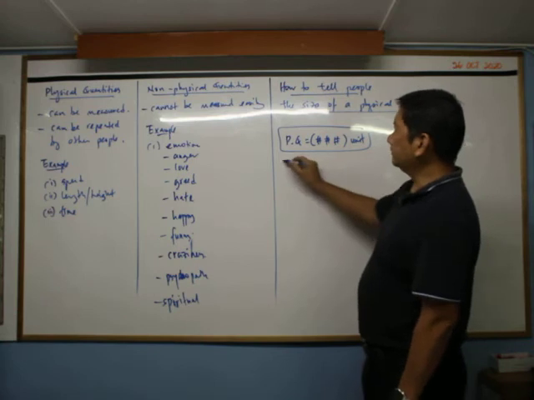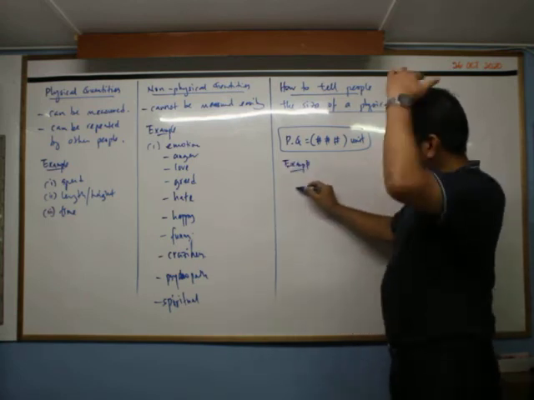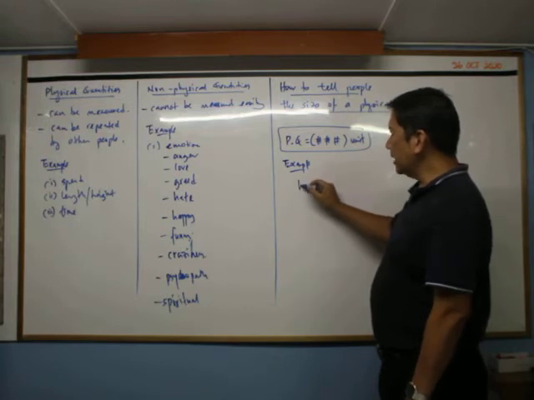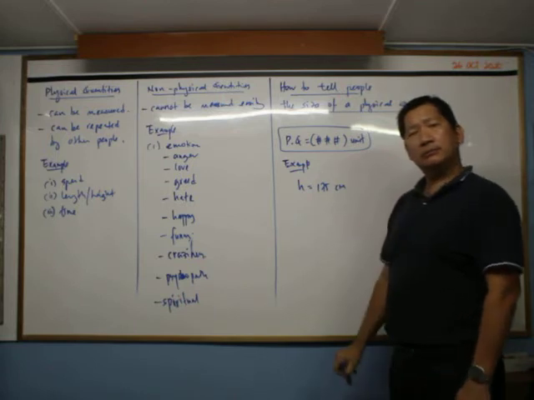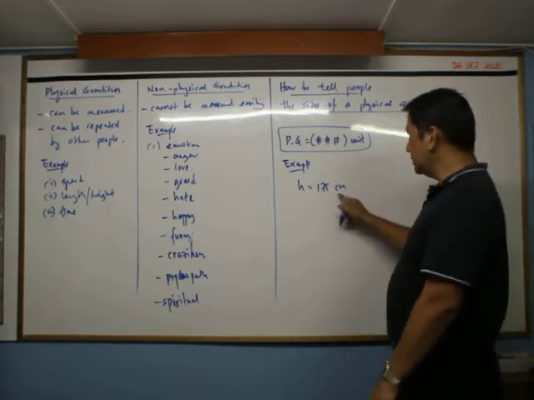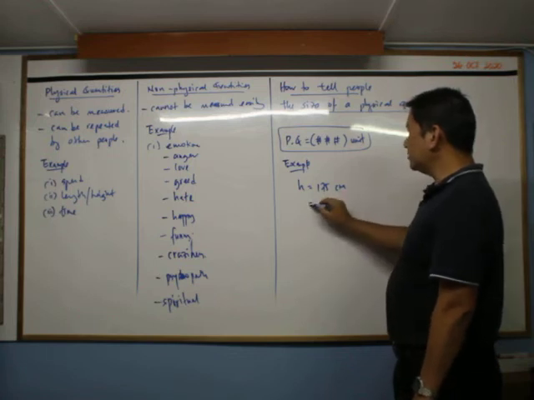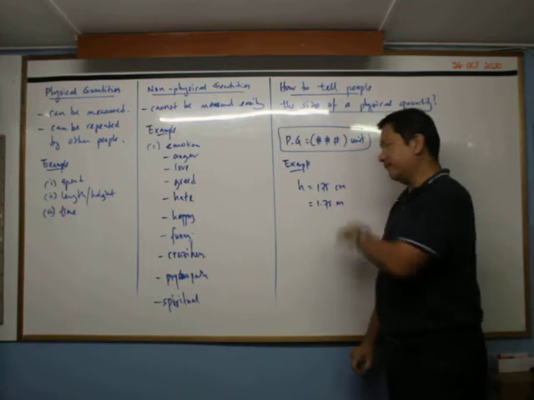So for example, my height, normally we use h is equal to 175 centimeter. You see? So this is 175, the number, and this is the unit. All this is actually the same as 1.75 meter. So you have to be familiar with all these things.